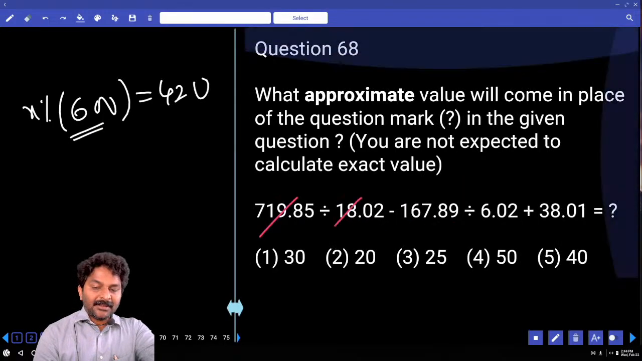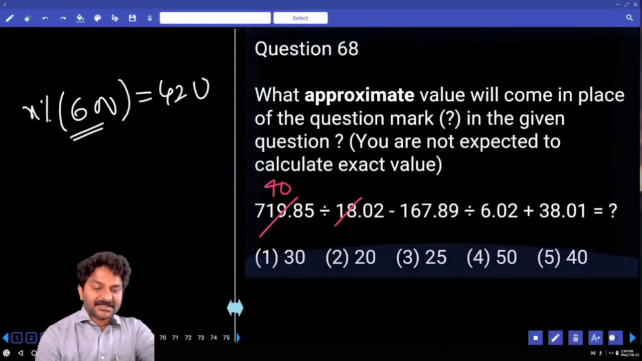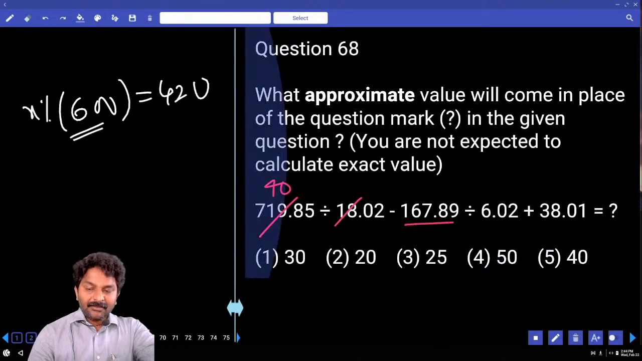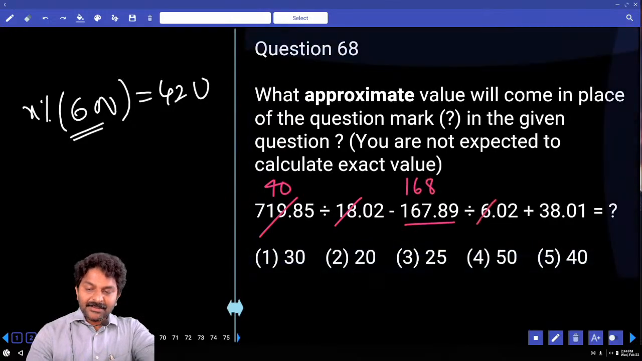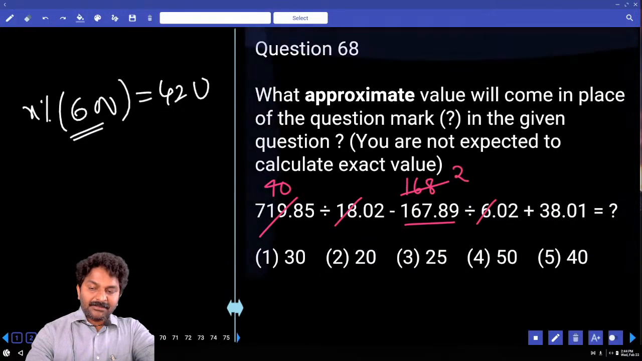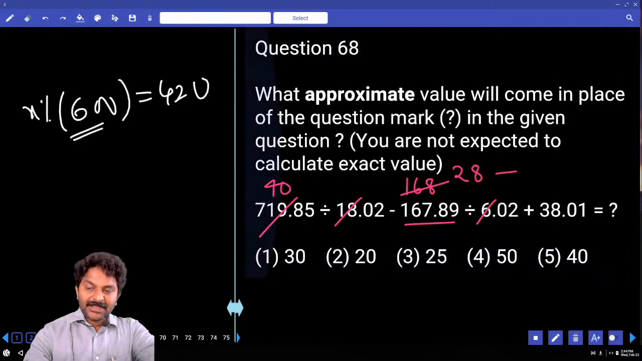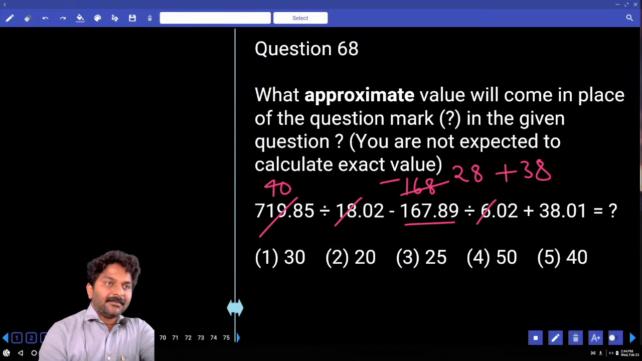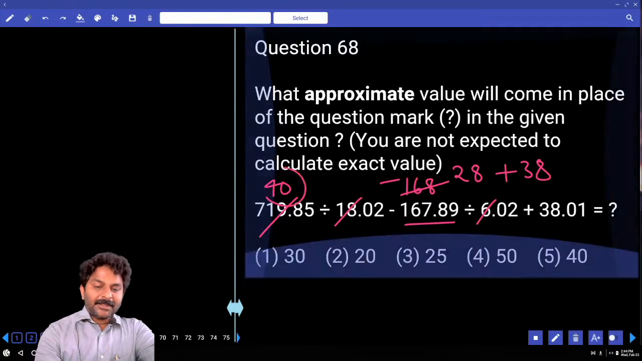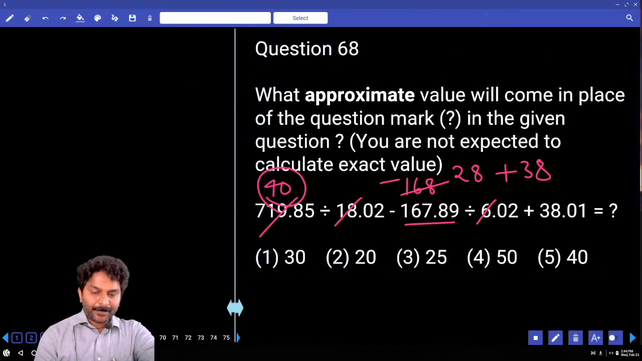720 divided by 18. How much is this? 40. We can write it as 168. 6 how many times? 28 times. Plus 38. Minus 28 plus 38. Plus 10. 40 plus 10, 50.